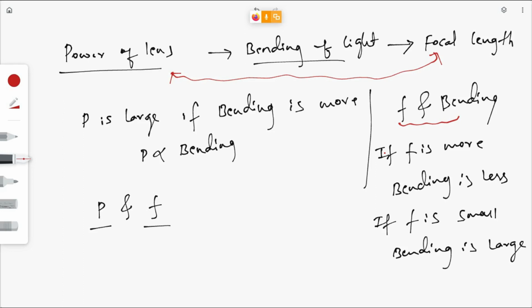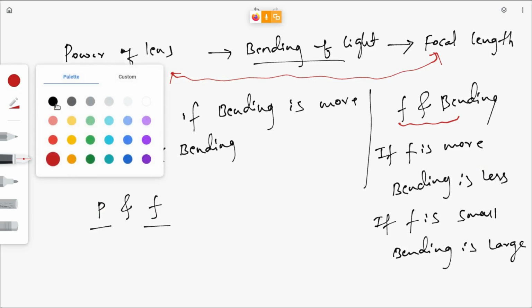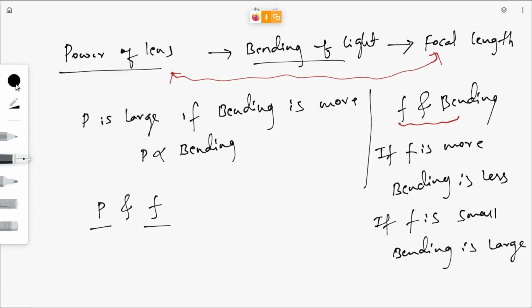If one increases, the other decreases. Similarly, power of a lens and focal length are inversely proportional. That is how we write P = 1/F. This relation is very important. P = 1/F. P and F are inversely proportional.